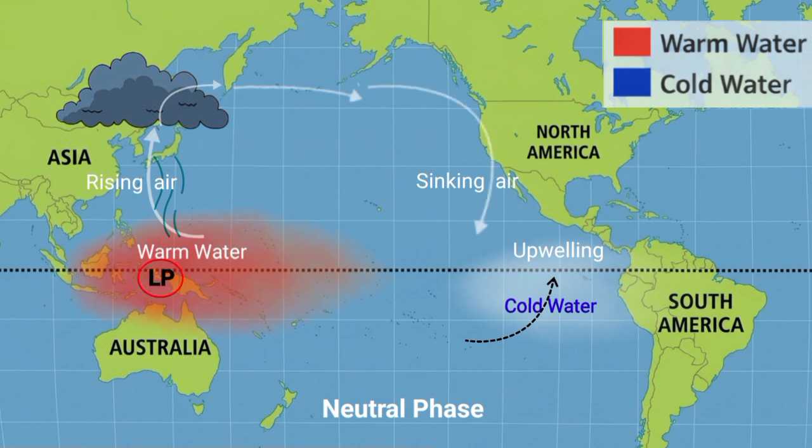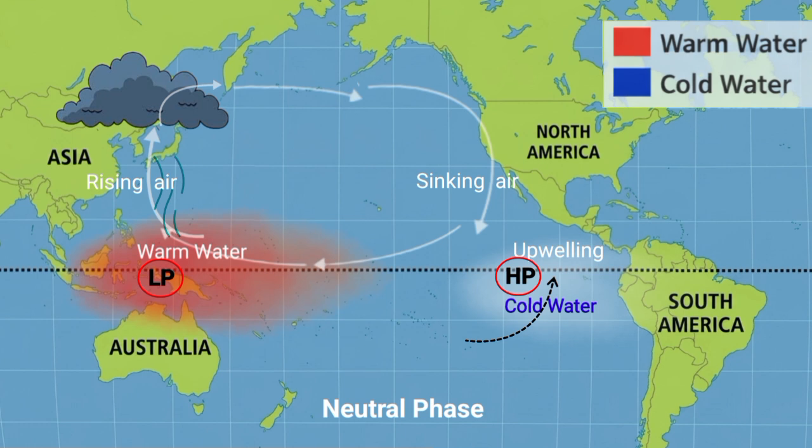Simply, in the western Pacific, low pressure is created due to warm water, and in the eastern Pacific, high pressure is created due to cold water. Remember, air always moves from high pressure to low pressure at surface, but at upper level from the rising zone to the sinking zone, to maintain pressure equilibrium. Think like this: rising air creates low pressure, sinking air creates high pressure, and the system adjusts automatically to maintain balance.